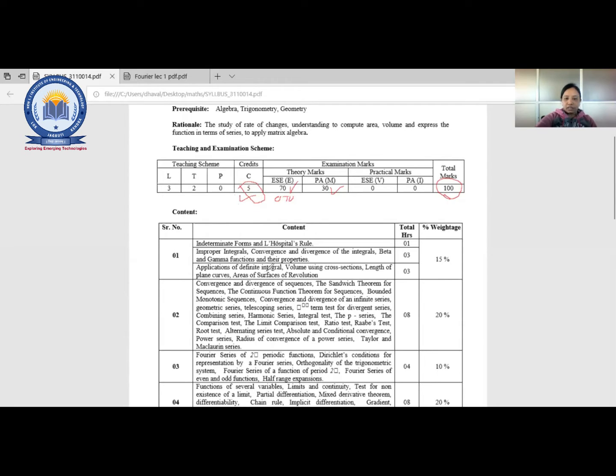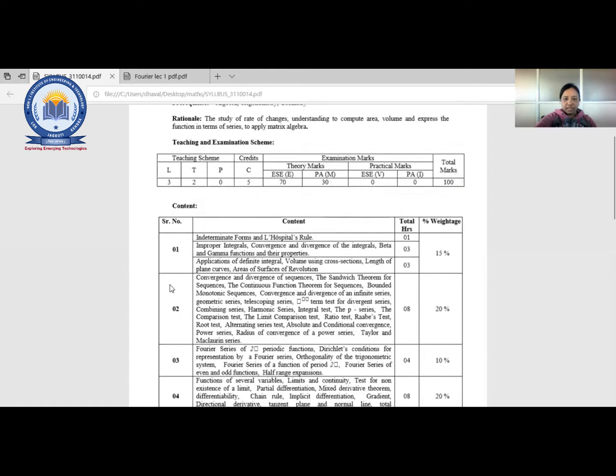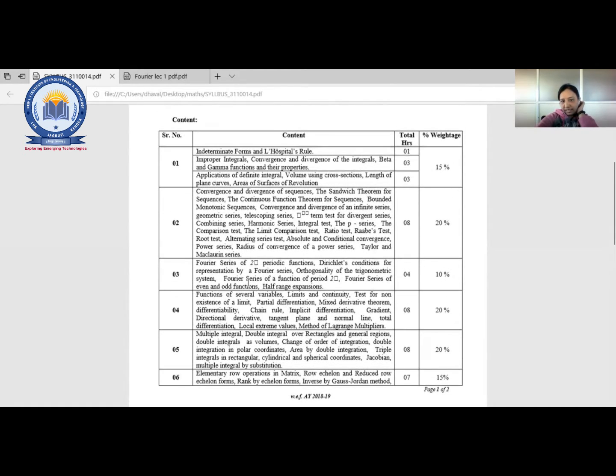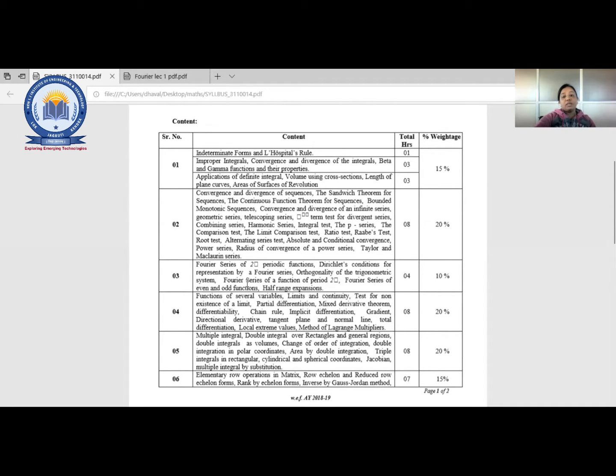Now, the syllabus is divided into a total of 6 units, right? 6 units are there in Mathematics 1. Now, when you are going through the syllabus, you need to concentrate on the weightage, right? This unit 1, what is the weightage? That means 15%, right? So in the exam, out of those 100 marks, 15% will be given to unit 1, 20% to unit 2, 3, 4, like that, right? So you have to go through that.